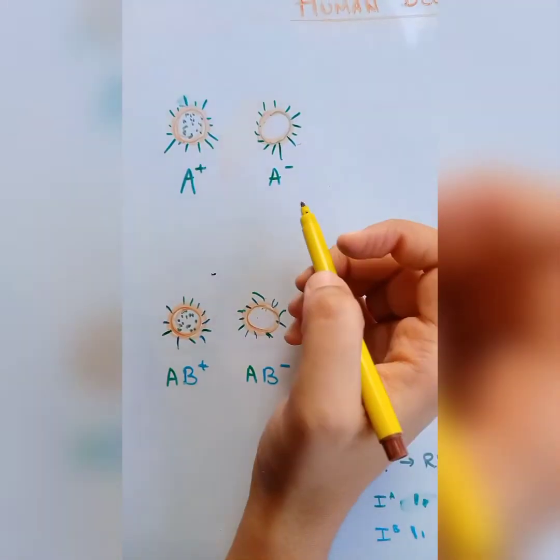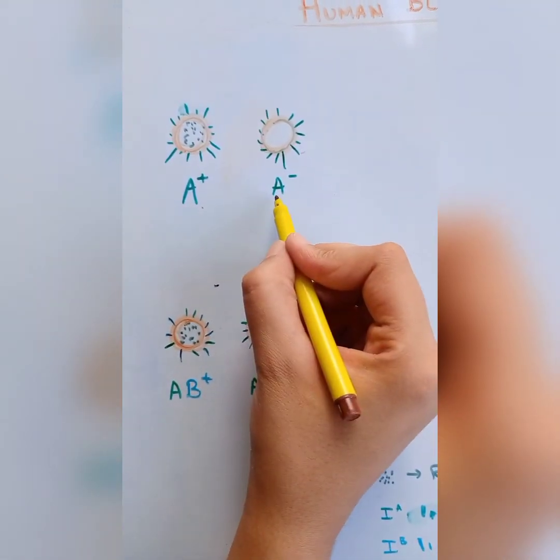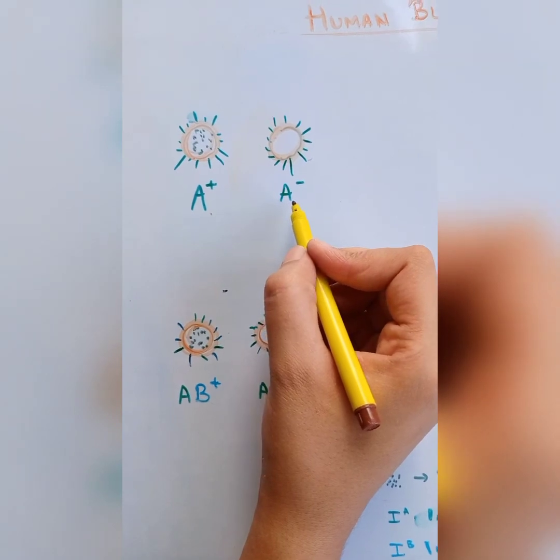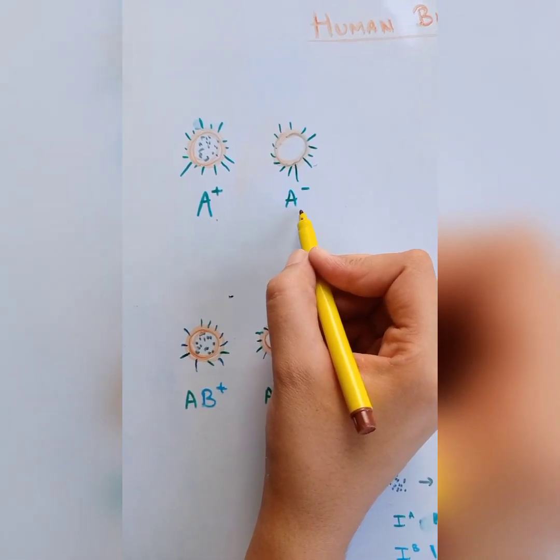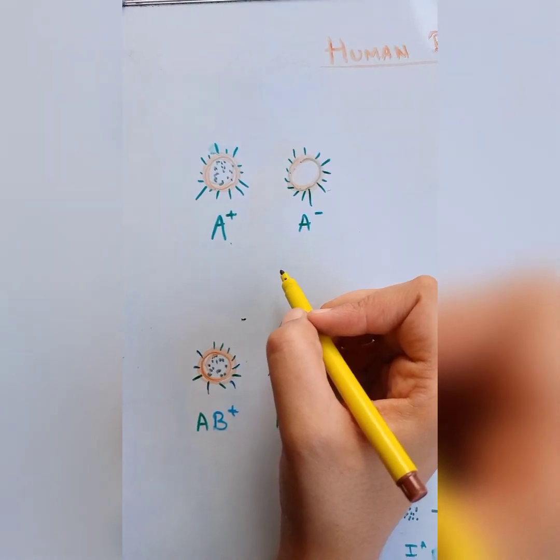From here, we can conclude that A positive cannot transfer blood to an A negative person, but A negative can easily transfer blood to an A positive person.